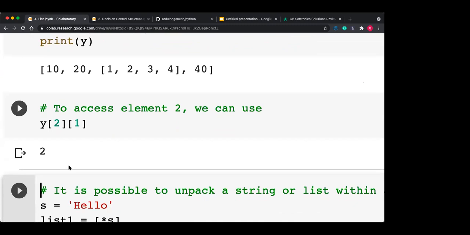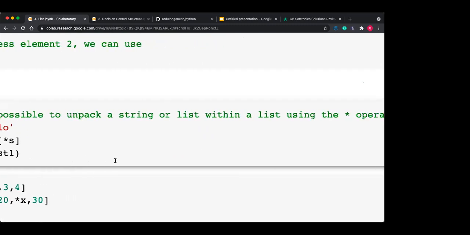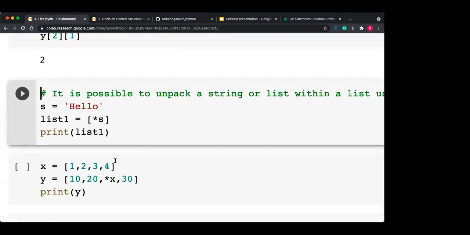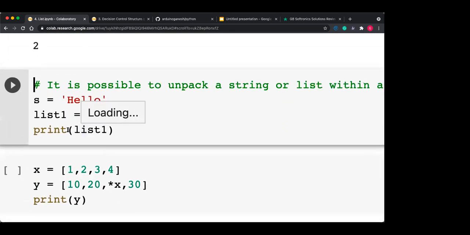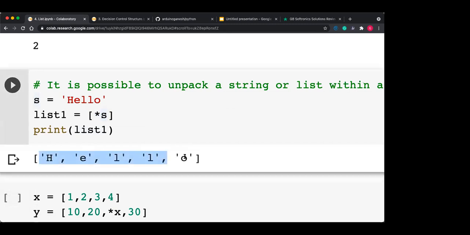Getting this? Now it is possible to unpack a string or list within a list using the star operator. How to unpack? S is equal to "hello". If you use star S here, whatever characters are present in that particular string or list get unpacked here. So your list1 contains the characters of hello.